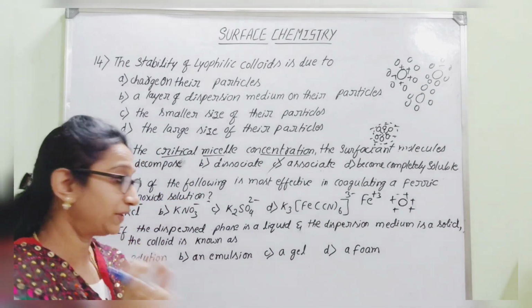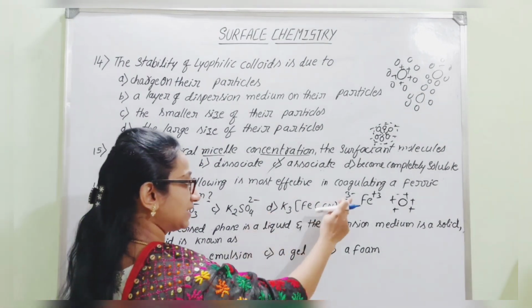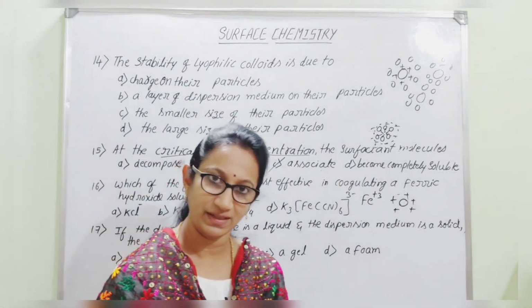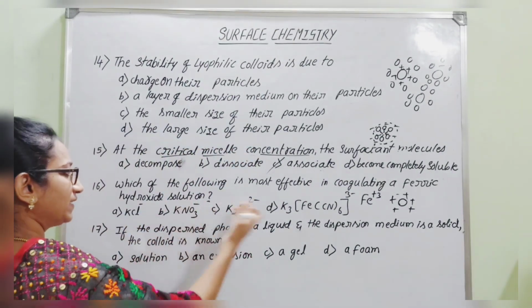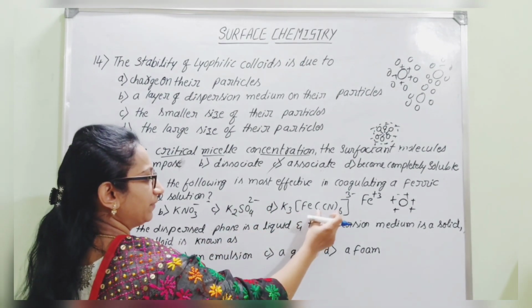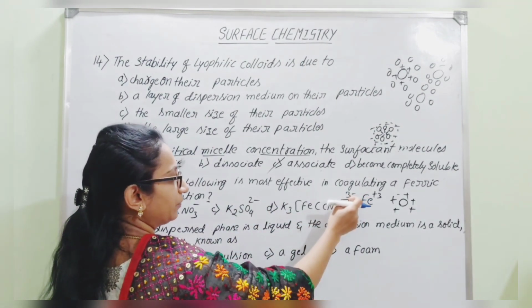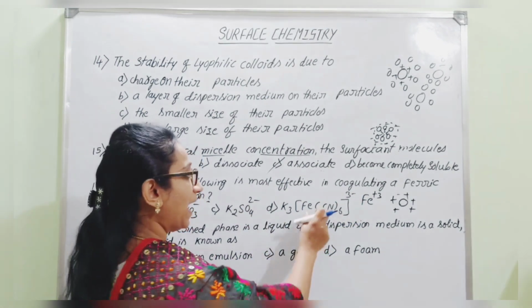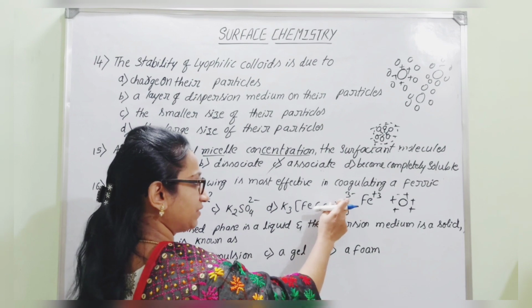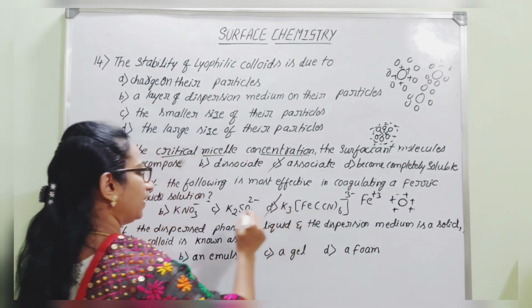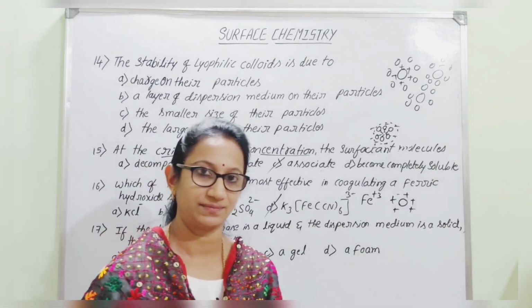Whichever particular ion has higher valency, higher charge value, that is said to be more effective in coagulating. Therefore, you can easily predict which is the right answer. That is potassium ferricyanide, which contains the higher valency for the active anion. Which is the active ion here? Anion is the active ion which carries negative charge, which helps to neutralize this positive charge. Therefore, option D is the right answer.